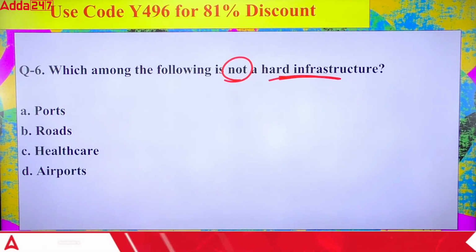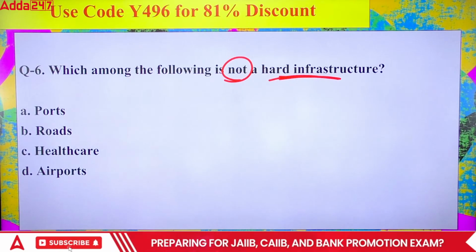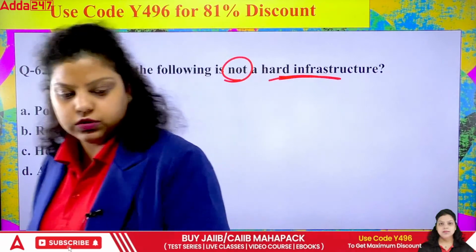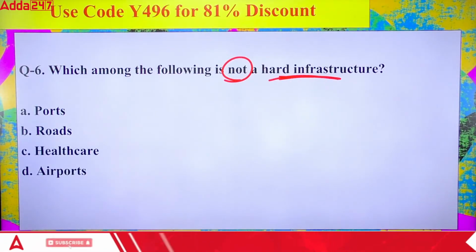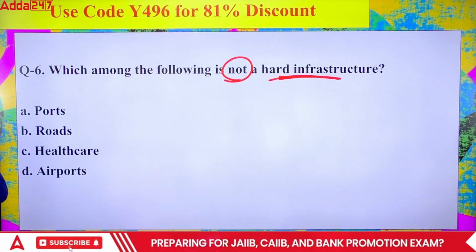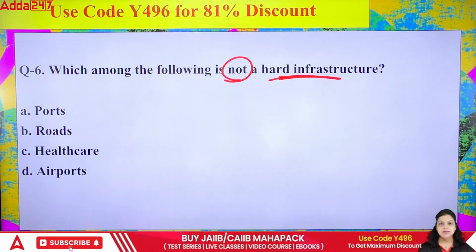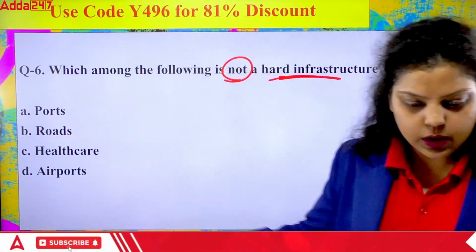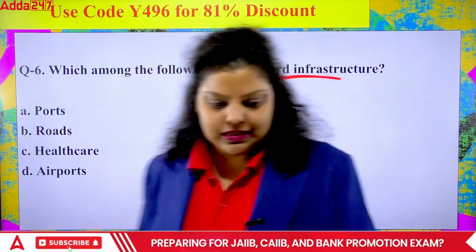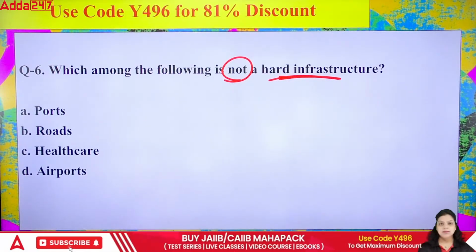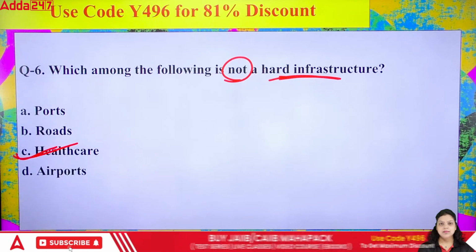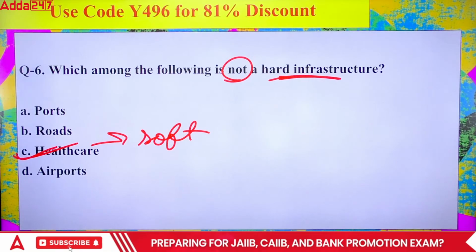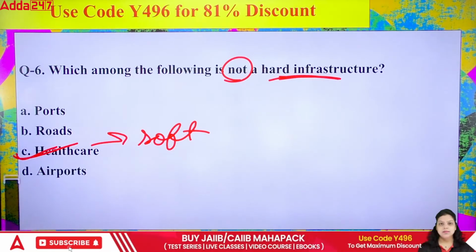Answer quickly. The right answer for the sixth question will be the option which is not a part of hard infrastructure. Okay, sixth is B and C. Be quick in answering the question. Okay, sixth is C. Maximum are going with the C. And yes, that is correct. It's not a hard infrastructure. That's a part of your soft infrastructure, right? The ports, roads and airports are the part of hard infrastructure, but not the C option, healthcare.